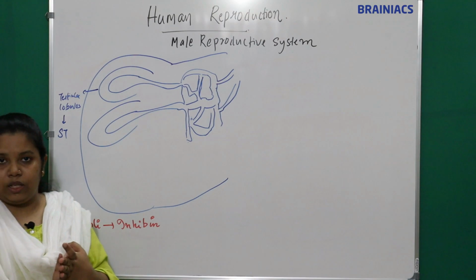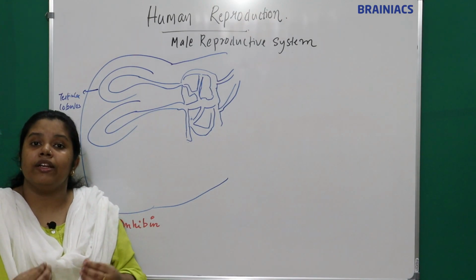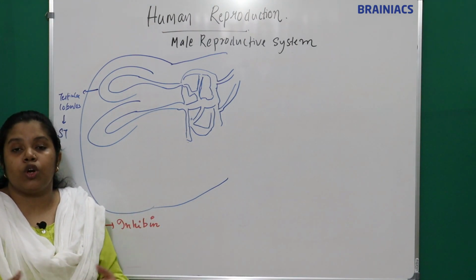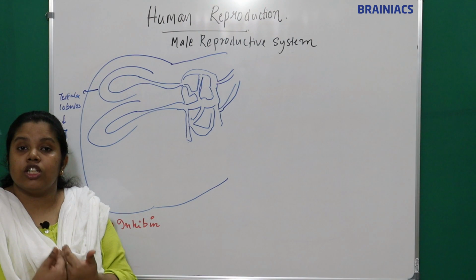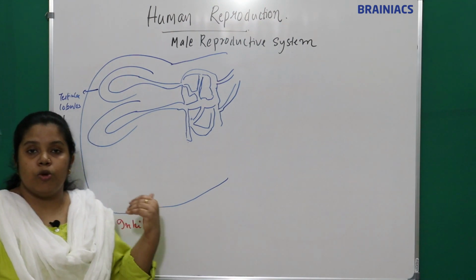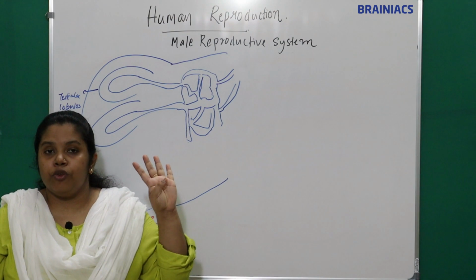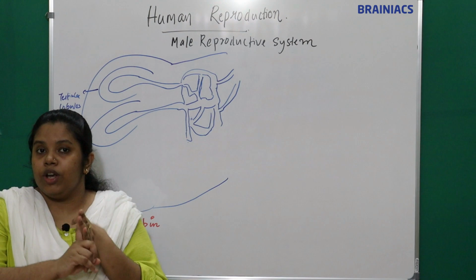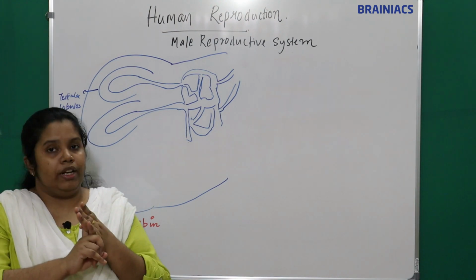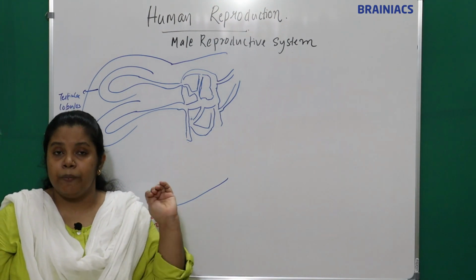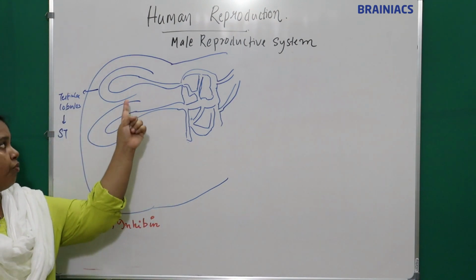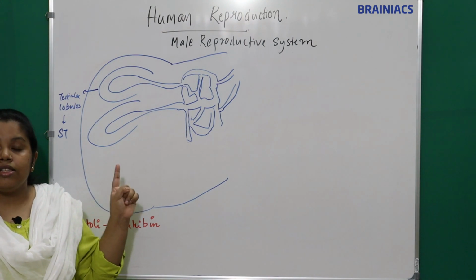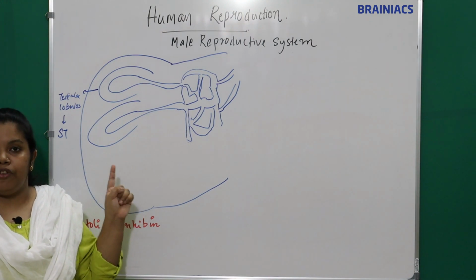Other than these three cells, some immunocompetent cells are also present in the testis, which help to remove pathogens. So what are the four types of cells? The male germ cells, the Sertoli cells, the Leydig cells, and some immunocompetent cells. These are the four types of cells present in the testis. Now we'll see the ducts. The ducts present in the testis are the seminiferous tubules.